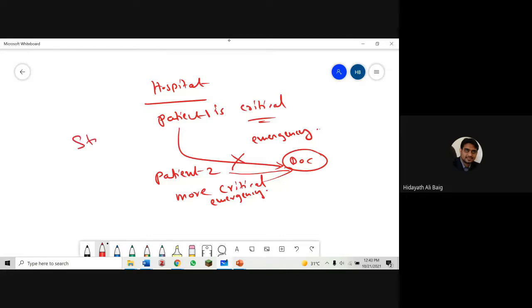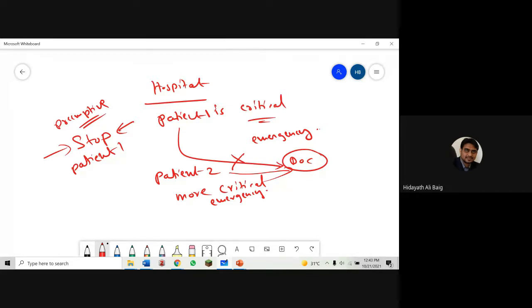Now, you gave me one important word. We stop patient 1. Now, this is the important point I am looking for. What do you mean by stop here? This is preemptive. I told you what is preemptive scheduling. Preemptive means we can stop the process. We can stop the process.